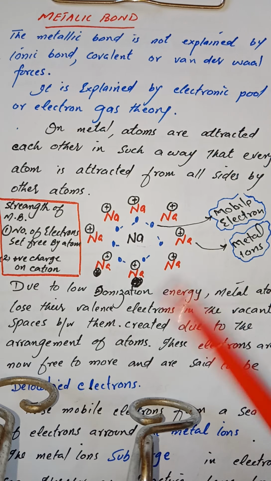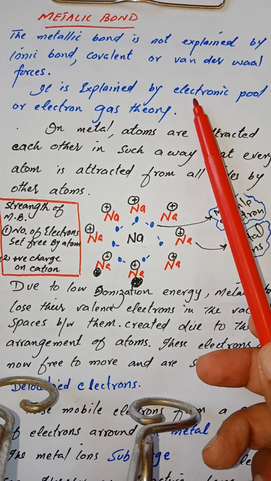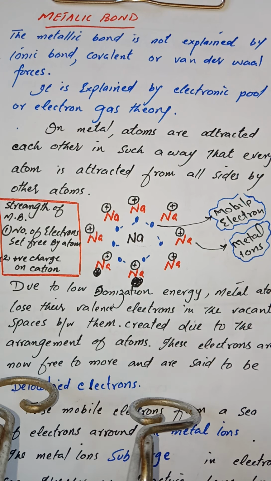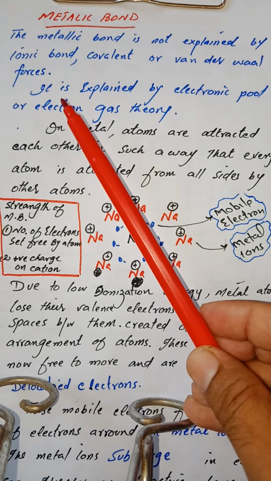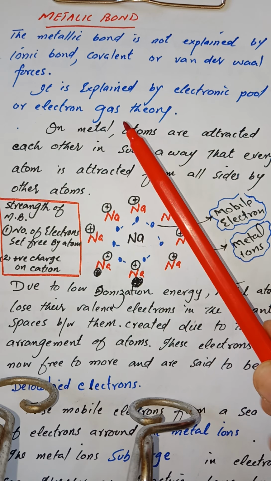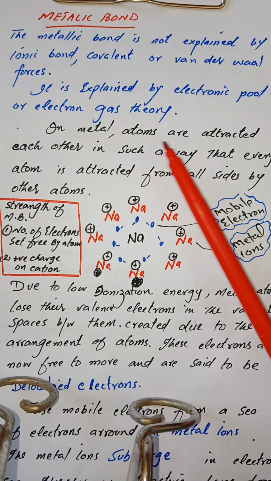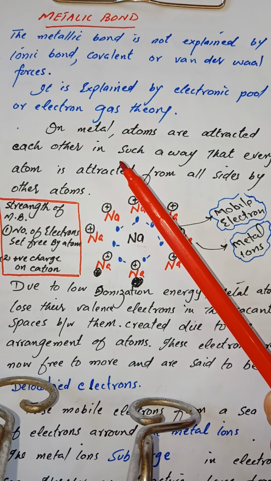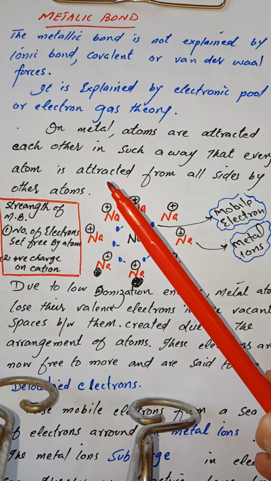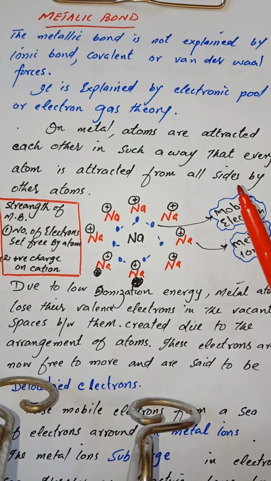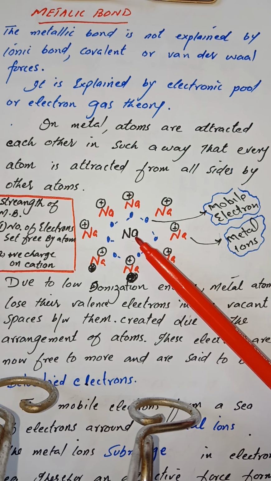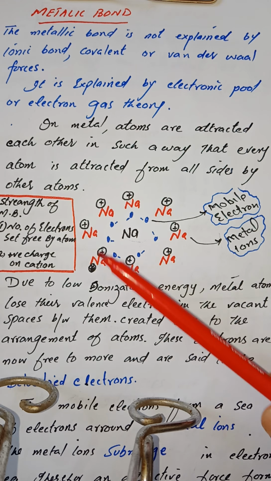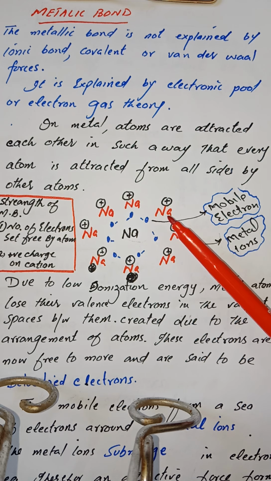To explain the nature of bond in metal, a theory was introduced. The theory to explain metallic bond is called electronic pool theory or electron gas theory. According to this theory, in metal atoms are attracted to each other in such a way that every atom is attracted from all sides by other atoms. Let's take the example of sodium. The sodium atom, which is represented in the middle, is attracted by a number of sodium atoms from all sides and from equal distance.